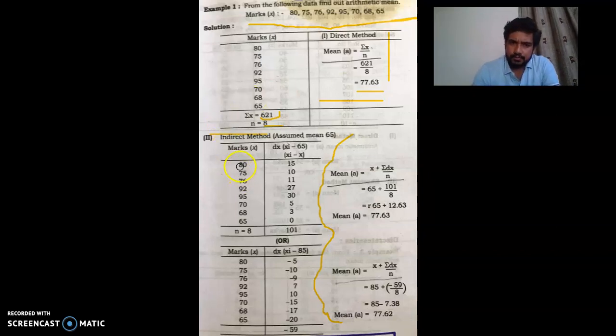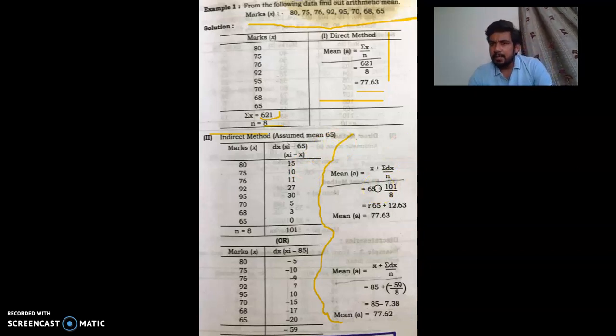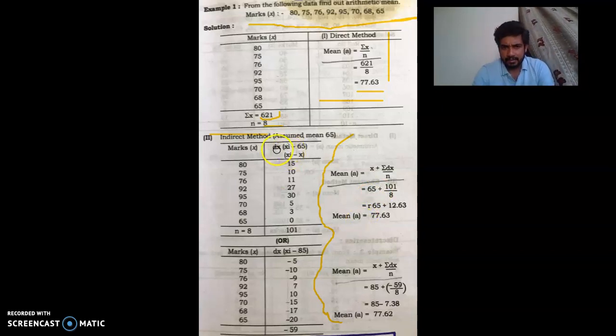We just put the same values in a tabular form. N equals 8. Now here we have to assume the mean, the mid value, which we have to deduct from the table, that is dx, x minus 65. That will be called dx, deviation from x.